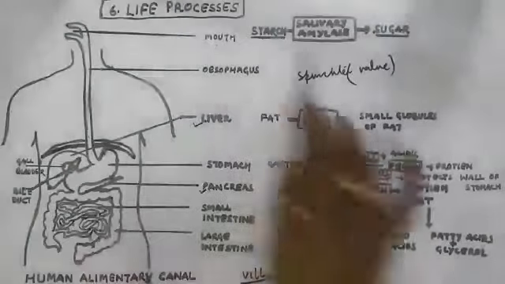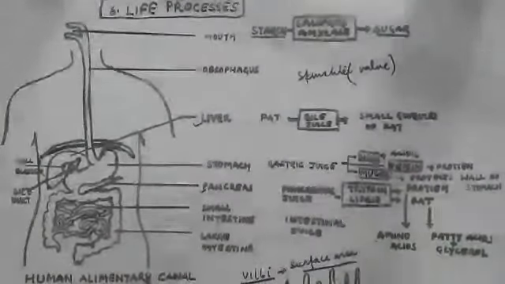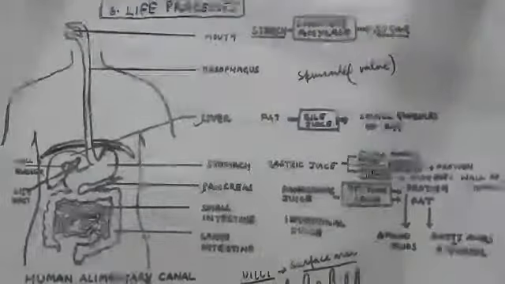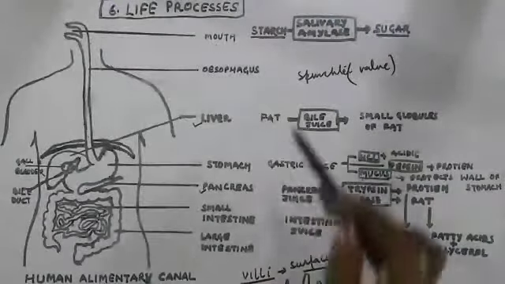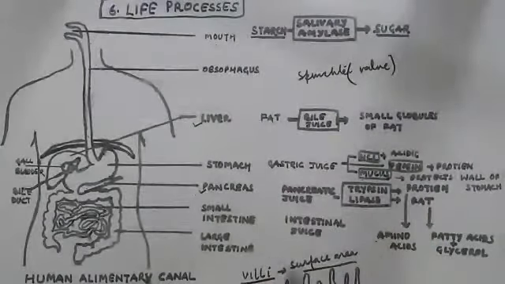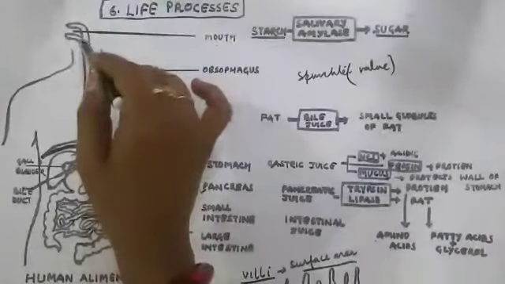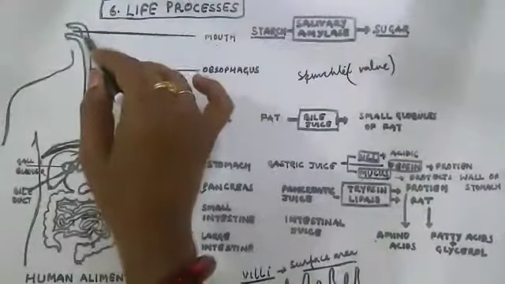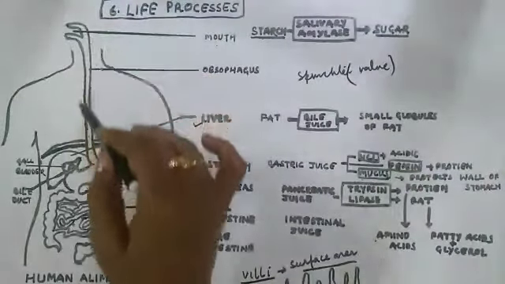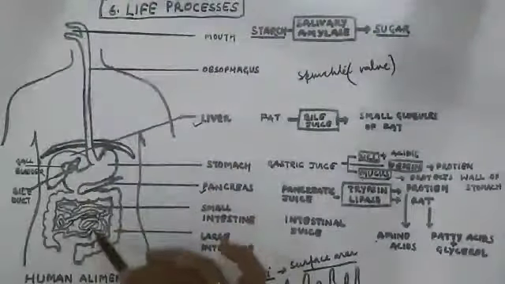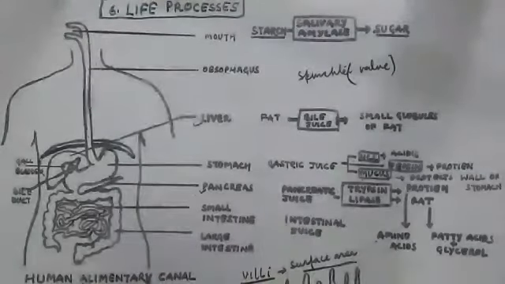This is the end of the lecture about the human alimentary canal, where we have discussed different organs and many glands, the functions of the glands, and how the various types of food we take in get digested, absorbed, and excreted.